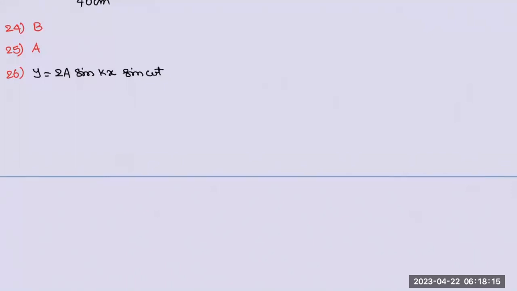That's also good. Now, if you observe the equation given in 26, what is the k value? Pi x by 3, not x by 3. That implies 2 pi by lambda is equal to pi by 3. Comparison mistake.